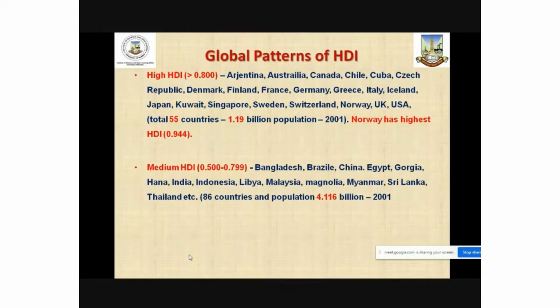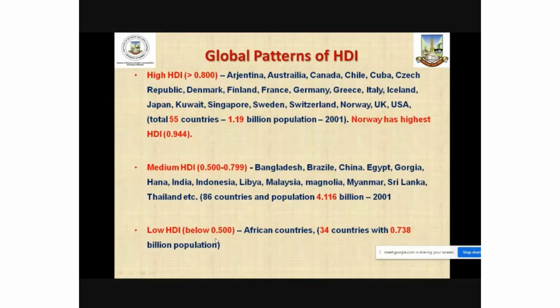But the population of these countries is as high as 4.11 billion, distributed in 86 countries. That means the maximum population is in the group of medium human development index, which ranges from 0.5 to 0.8 HDI value.